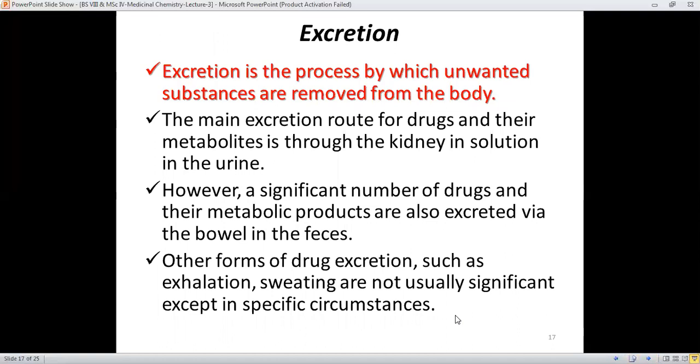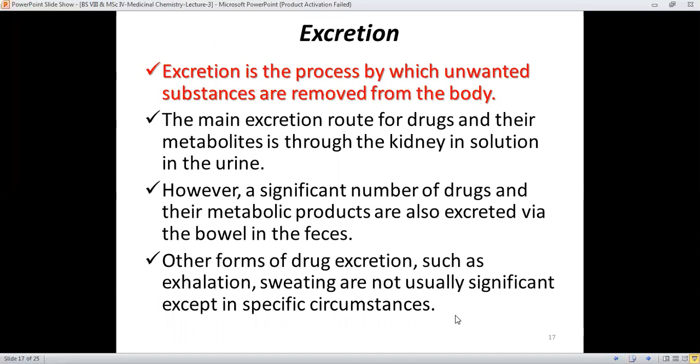And next is the excretion. Excretion is the process by which the unwanted substances are removed from the body. And here in medicinal chemistry or drug chemistry, it means the removal of the drug molecule. And the main excretion route for the drug and its metabolites is through the kidney.